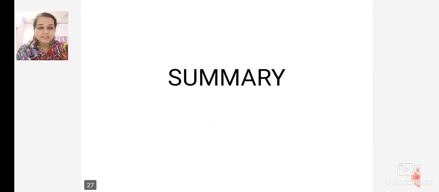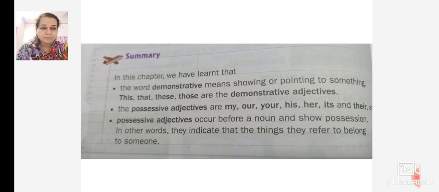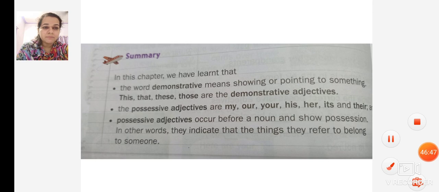Now we move on with the summary. In this chapter, we learned that the word demonstrative means showing or pointing to something. This, that, these, those are the demonstrative adjectives. The possessive adjectives are my, our, your, his, her, its, and their. Possessive adjectives occur before a noun and show possession. In other words, they indicate that the things they refer to belong to someone.